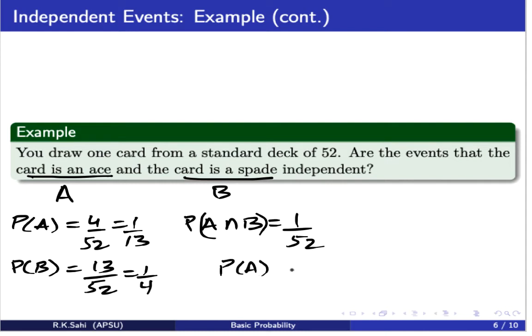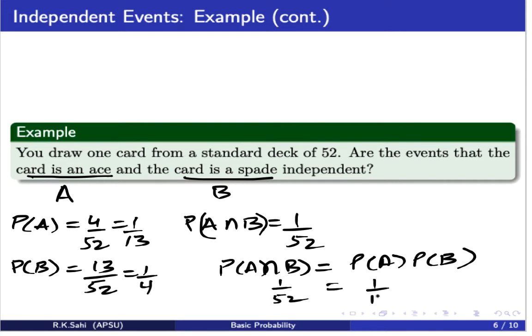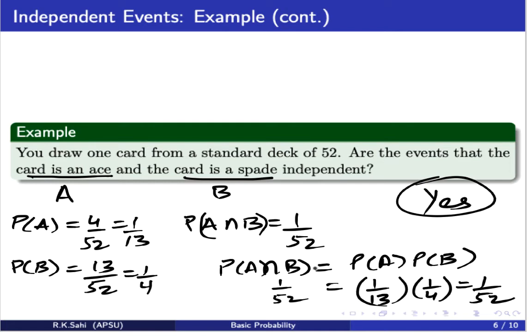Probability of A intersection B, is it the same as probability of A times probability of B? So this one is 1 over 52. The right hand side is 1 over 13 times 1 over 4, which is also equal to 1 over 52. And yes, the events are independent.